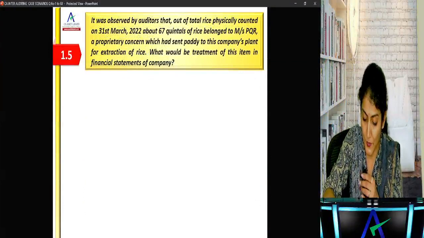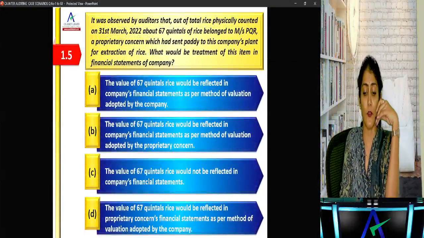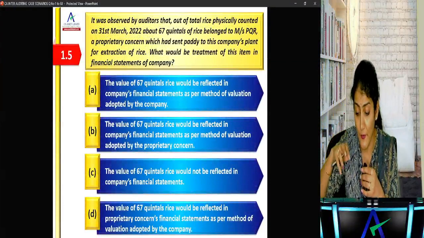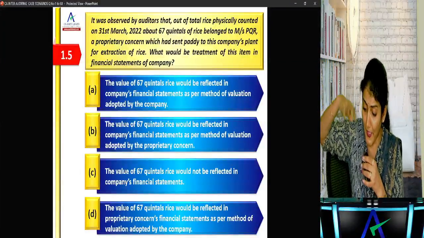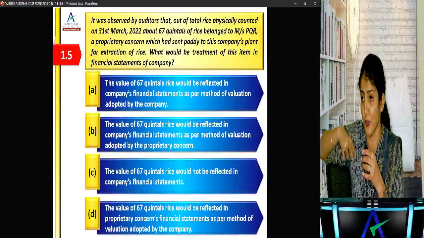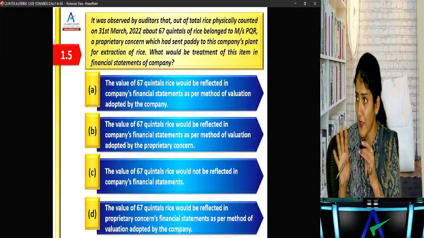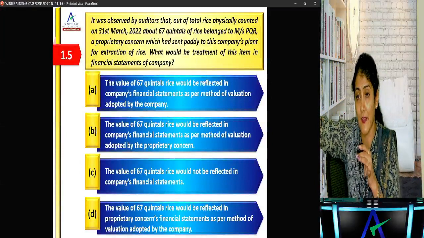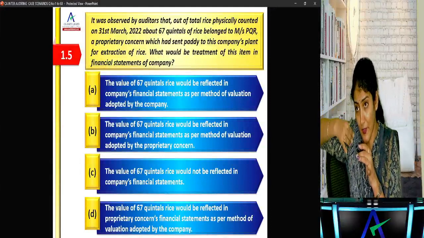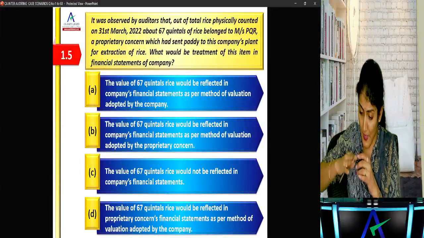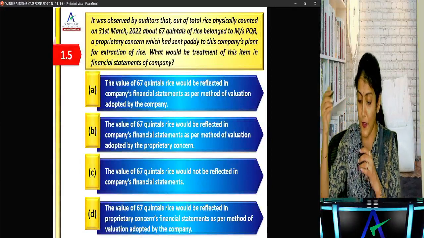Okay, next one. It was observed by the auditors that out of total rice physically counted as on 31st March, about 67 quintal of rice belonged to PQR, a proprietary concern, which had sent paddy to the company plant for extraction of rice. So is it the inventory of Sweet Aroma Private Limited? No, it is not. Somebody else's inventory has come to them. So for Sweet Aroma, it is inventory of a third party lying with them. What would be the treatment of this item in the financial statements of the company?